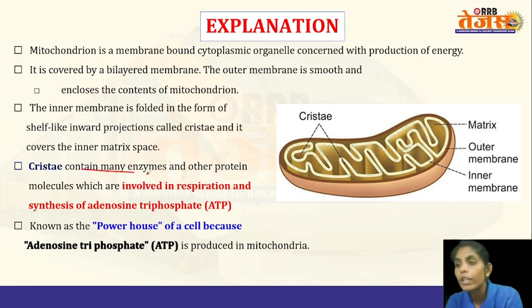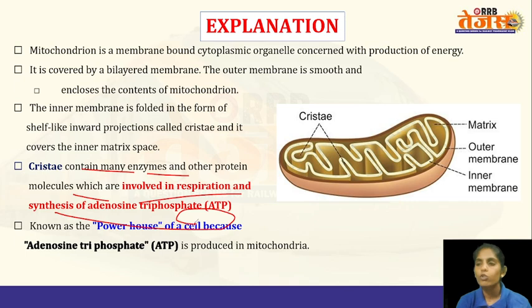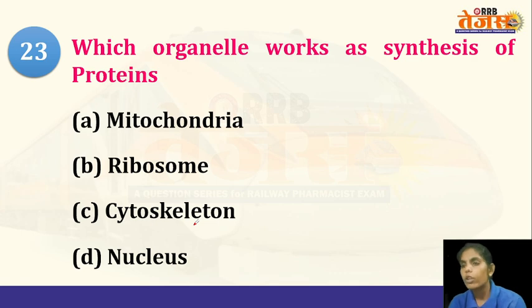Cristae contains many enzymes and proteins which are involved in respiration and synthesis of ATP molecules. For the ETC and the Krebs cycle to happen, a number of enzymes are required, and these enzymes are present in the cristae. So that's why ATP synthesis happens in the mitochondria.